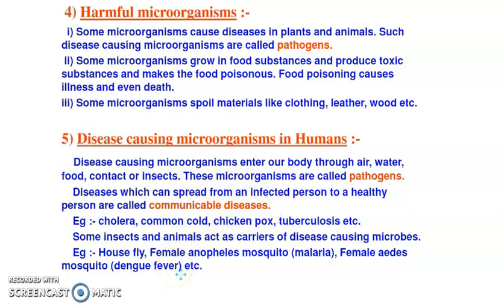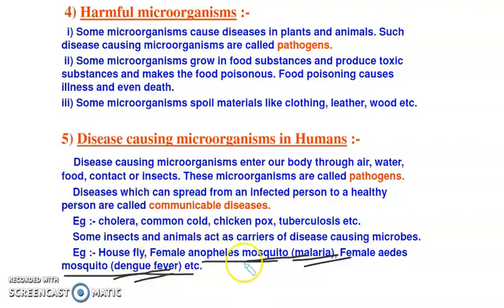Today we'll be studying about the diseases that are caused by the microbes carried by the mosquito: the Anopheles mosquito and the Aedes mosquito. The female Anopheles mosquito causes you to have malaria, and the Aedes mosquito causes you to have dengue.